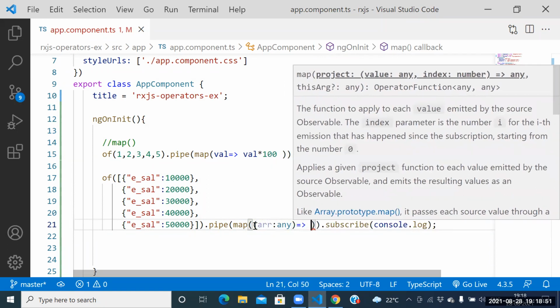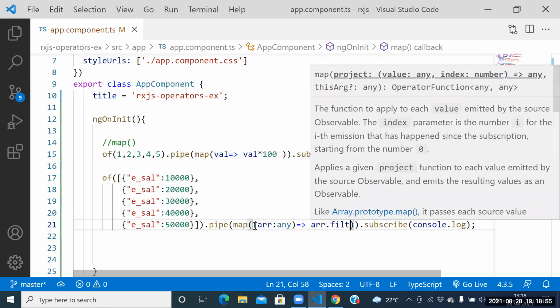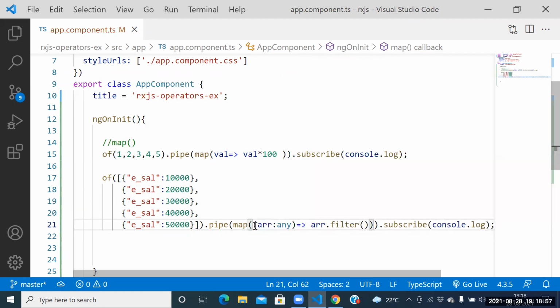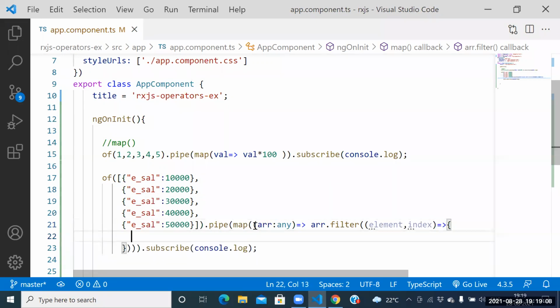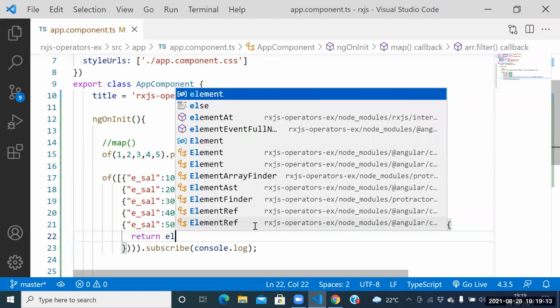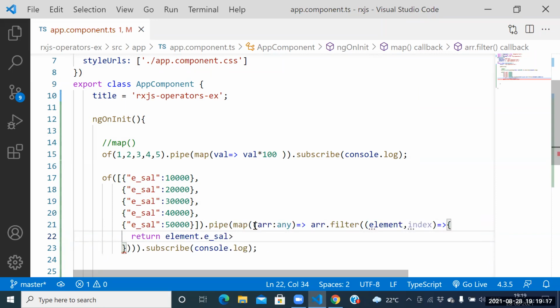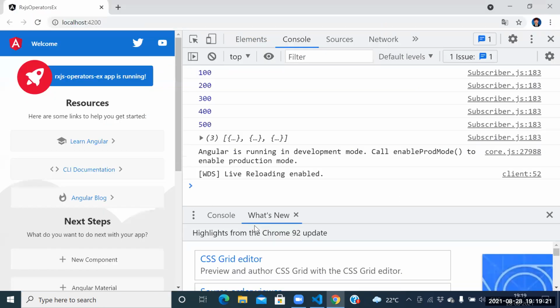Yes, guys. How to apply the condition? Array dot filter of. Array dot filter of, what is the argument we need to supply? The argument is the callback function. For the callback function, what do you want to supply? Element comma index. Which condition do you want to apply? Return element dot esal greater than or equal to 30,000.